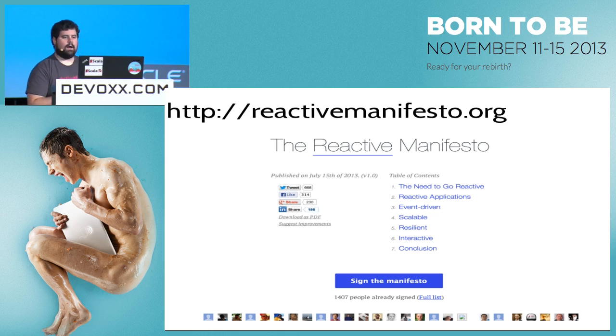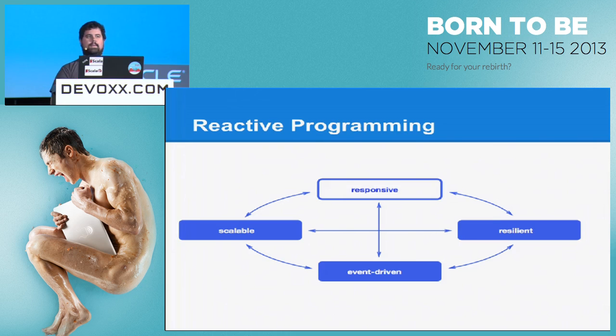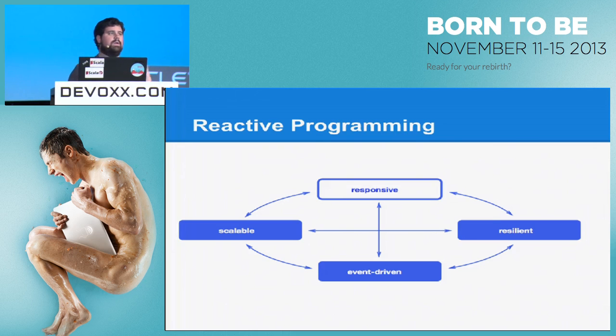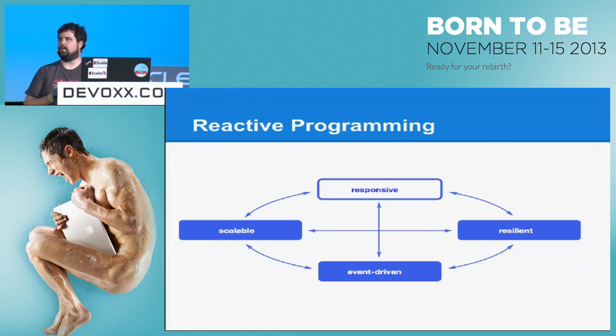Okay, I also want to mention there's a reactive manifesto out there that a lot of people are getting behind. It defines the tenets behind what reactive programming is. Reactive is this idea that we start with an event-driven model, and we use an event-driven model to design resiliency and scalability, which we'll talk about more in this talk of how you can gain that. And through doing so, we end up with a very responsive, very user-friendly application.